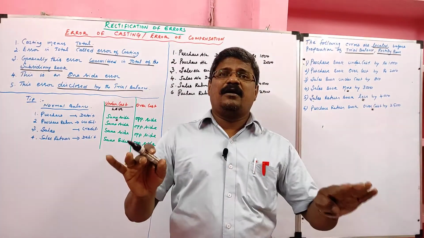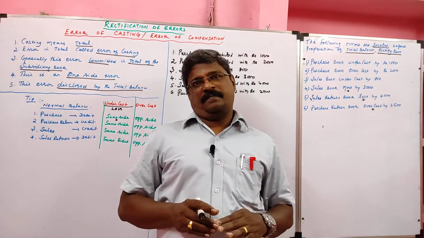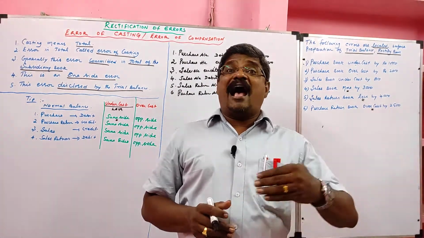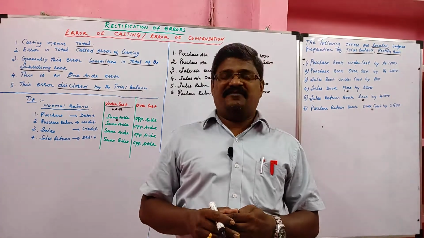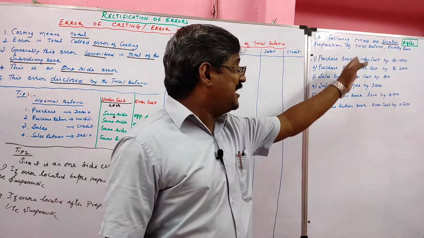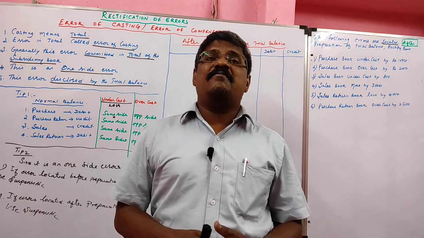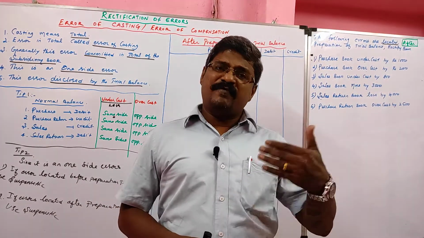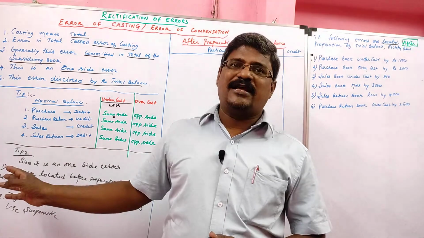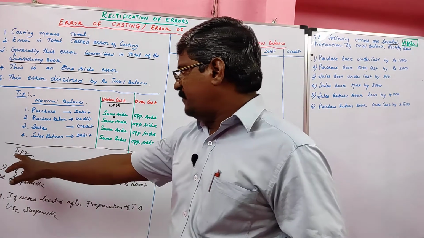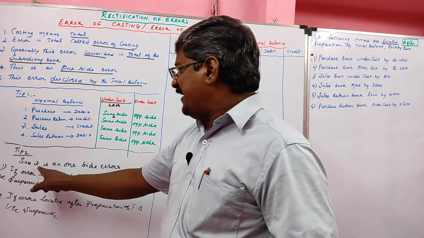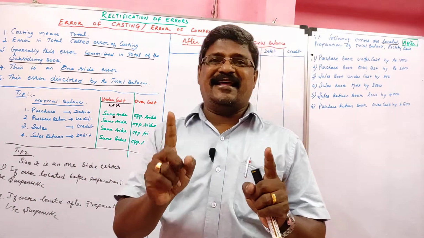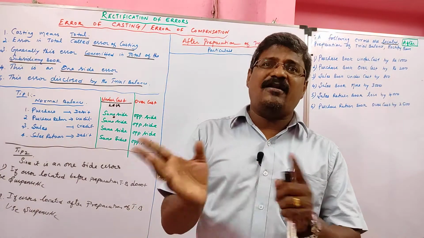Students, in this case we located errors before preparation of trial balance, so we need not record suspense account. Then the same error I am going to rectify after preparing the trial balance. The time of rectification is after preparation of trial balance. So before rectification, please go through tip number 2. Since the error of casting is a one-side error, it will affect either debit side or credit side.